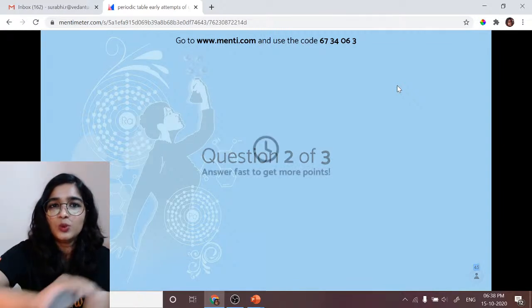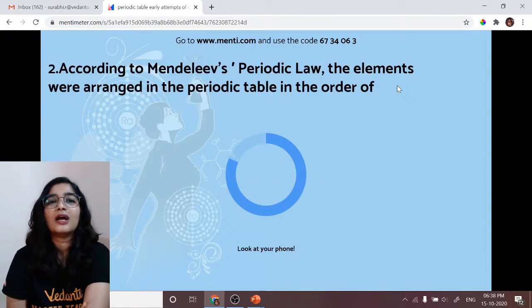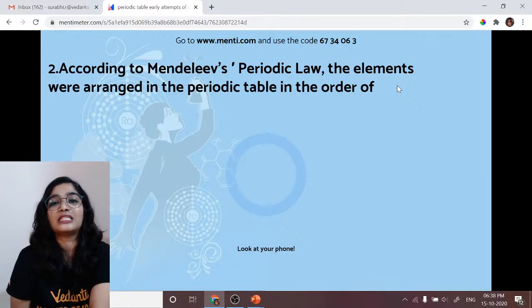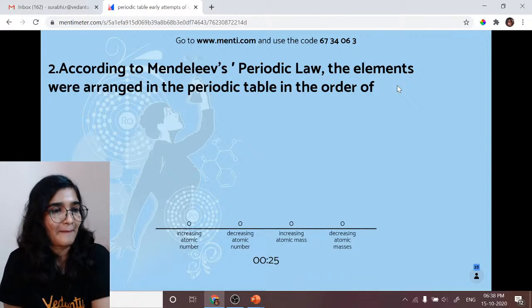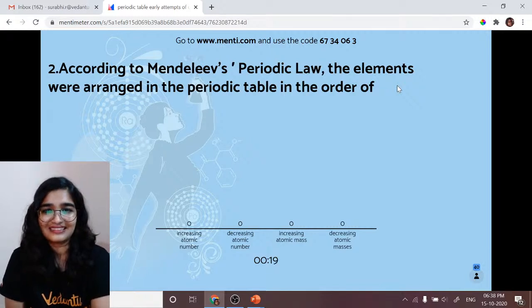Question number 2 on your screen. According to Mendeleev's periodic law, the elements were arranged in the periodic table in the order of: decreasing atomic masses, increasing atomic mass, decreasing atomic number, increasing atomic number. Very easy question.